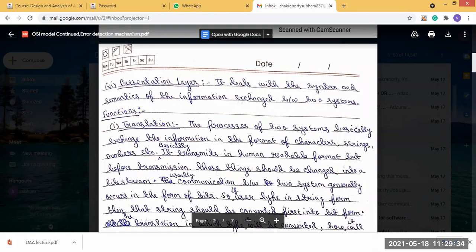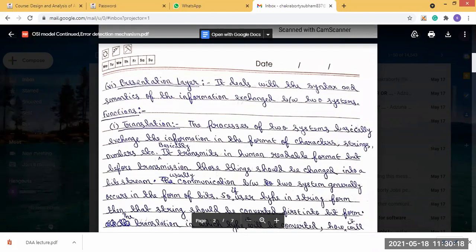So if a user types in a string, then the string should be converted first into bit form, and after that the transmission should occur. Now, in which type it will be converted, how it will be converted, using which algorithm it should be converted. For example, the user types a string. Before sending to the receiver, what should be done? It should be converted into the form of bits.